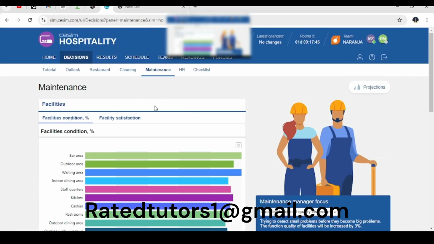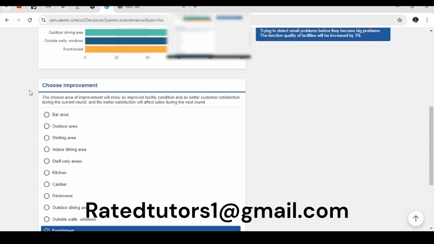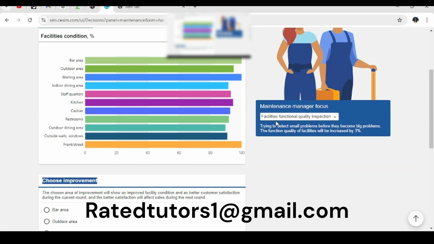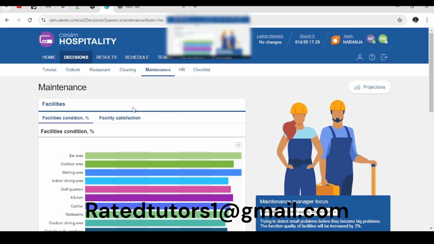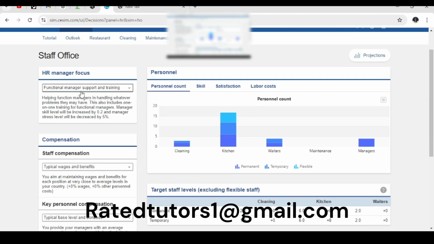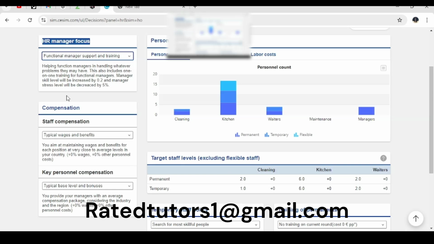Next, the maintenance. In the maintenance, we talk about where you need maintenance to be done. For us, it's the front or street. On the other side, you have the maintenance manager focus, and for us, we are using facilities functional quality inspection. Last department is the HR, and for the HR, we are talking about the staff office. For the HR manager focus, we are using the option functional manager support and training, which will help functional managers in handling whatever problem they may have in the company.